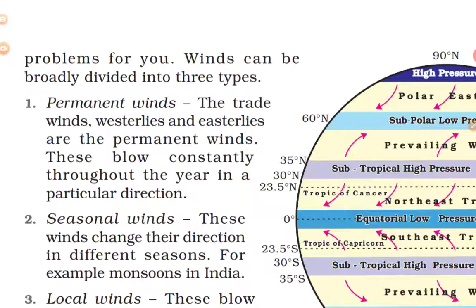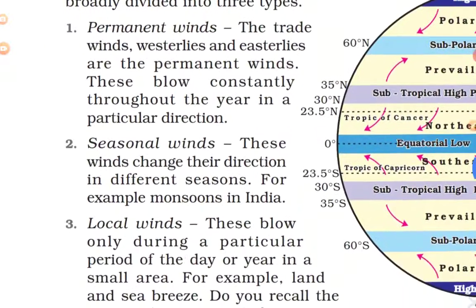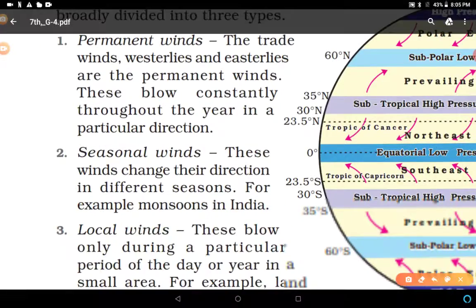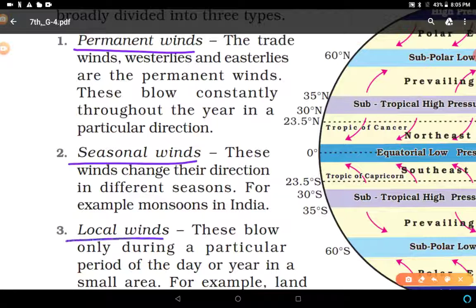Winds can be broadly divided into three types. What are the three types? First is permanent winds, second is seasonal winds, third is local winds. Permanent winds: the trade winds, westerlies and easterlies. What do you understand by westerly and easterly? This depends on the direction of the wind.